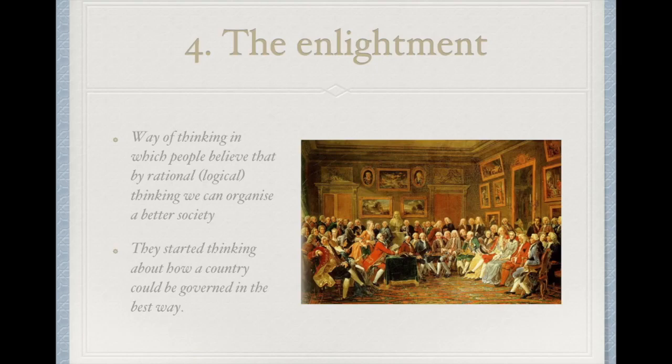They started thinking about how a country could be governed in the best way. Do we really need a king that spends all our money on wars and big palaces? Is that really the best way we can think of to govern a country? Because people started asking these questions, that's one of the reasons that later on the French Revolution started.